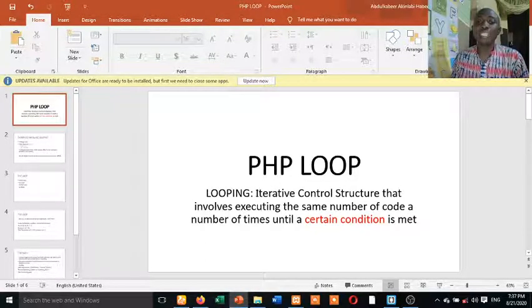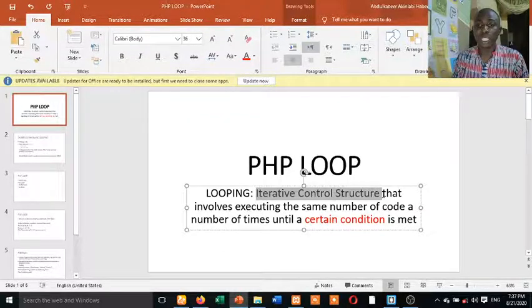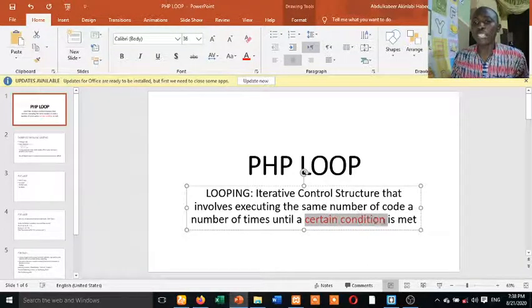Looping is an iterative structure or control structure that involves executing the same block of code a number of times until a certain condition is met. You understand? Take for instance, you can see this certain condition, I made it red. Don't forget, so that it will be ringing in your brain. That's why I made it red color.